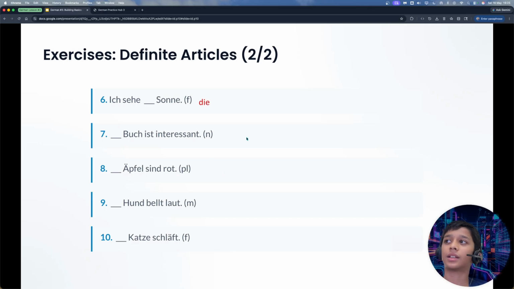In the second one, das Buch ist interessant means the book is interesting. Here there will be das Buch. Die Äpfel sind rot means the apples are red. The answer will be die Äpfel. Der Hund bellt laut means the dog is barking loudly. The answer will be der. Die Katze schläft means the cat is sleeping. Here, schläft means sleeping. So, the answer will be die Katze because it's feminine.